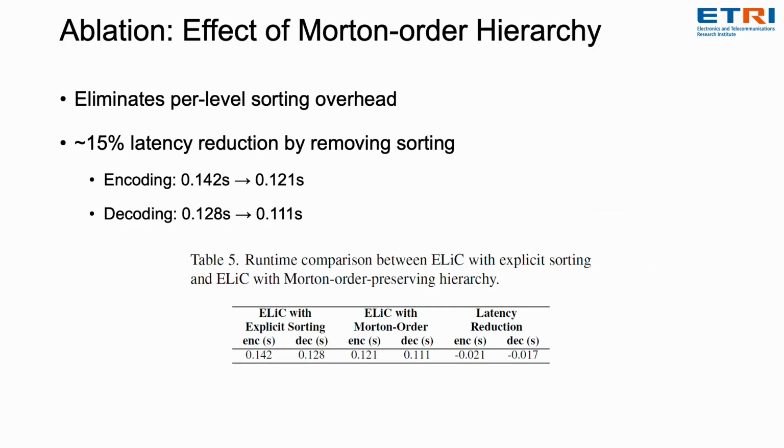We also analyzed the effect of the Morton-order hierarchy. When replaced with explicit per-level sorting, encoding latency rises from 0.121 to 0.142 seconds, and decoding from 0.111 to 0.128 seconds, about a 55% increase. This confirms that eliminating sorting overhead is critical for real-time performance.